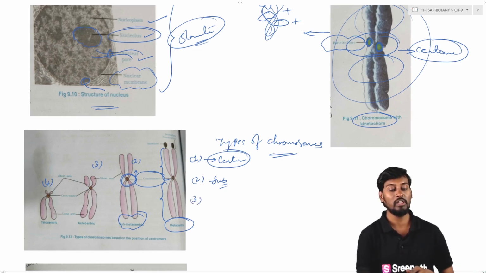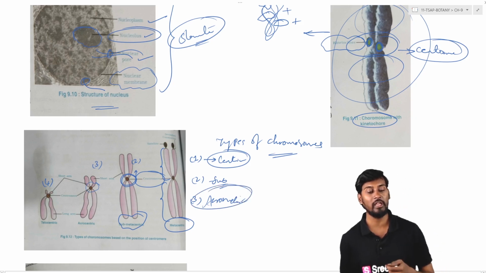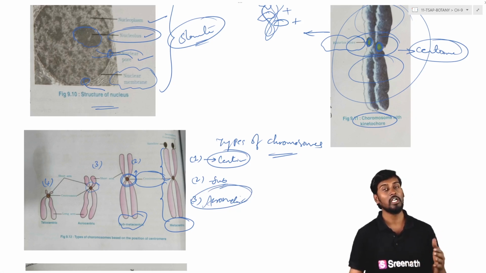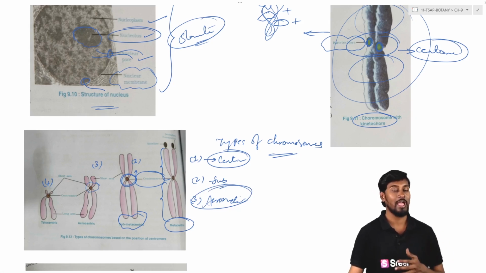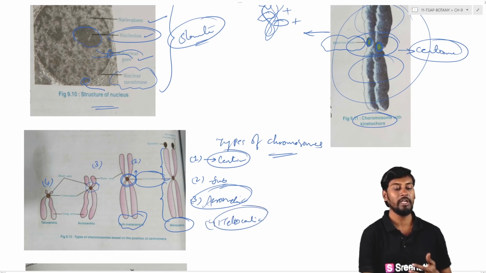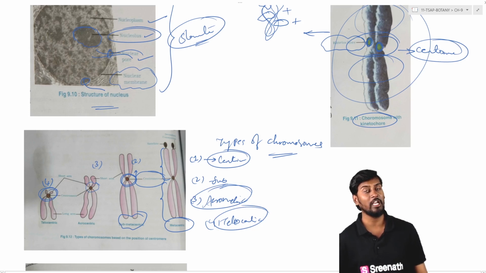The third one is acrocentric. In acrocentric, the centromere is generally present completely toward one side, towards the telomeric end. That is called acrocentric. The fourth one is telocentric. In telocentric, or telecentric, the centromere is completely present at the end of the chromosome.